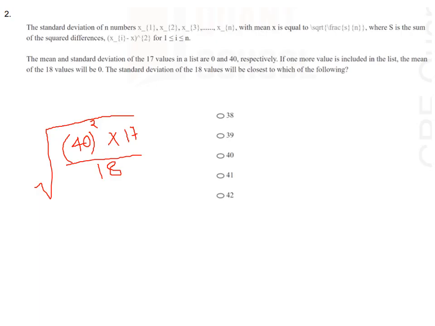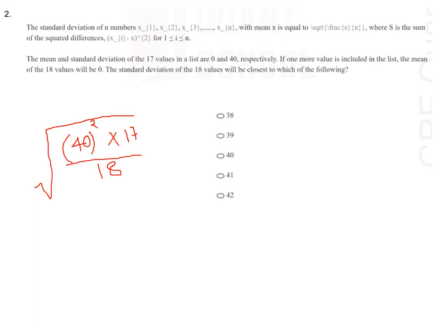The standard deviation is 40. Let us make it square. So 40 square multiplied by 17. Why? Because there were 17 values in the list. And notice that the mean is unchanged because we have added the same value as the mean. As the mean is 0, we have added 0. So there is no change.